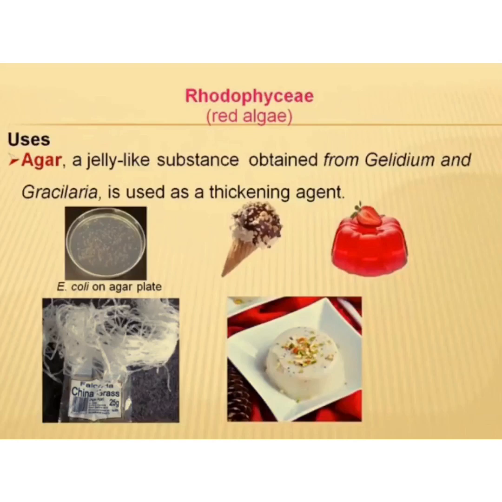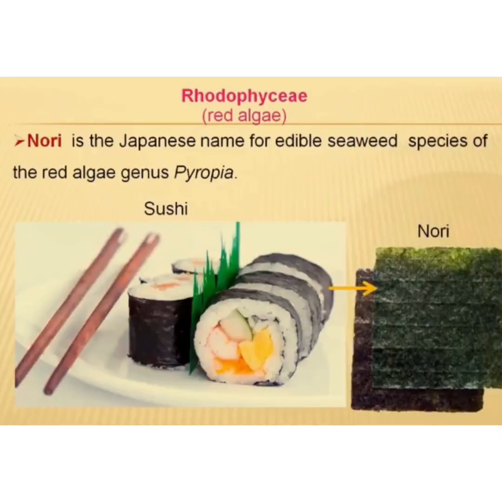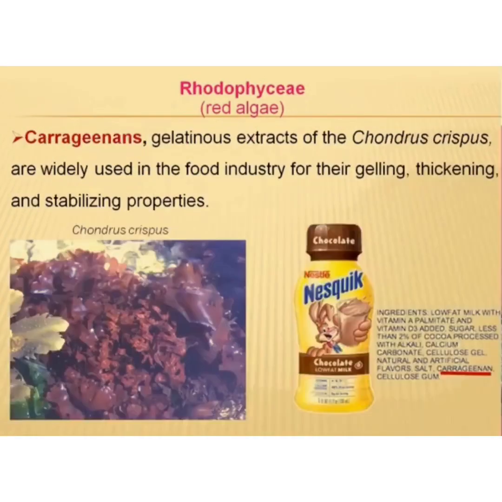Red algae are also very useful. For example, agar, a jelly-like substance obtained from Gelidium and Gracilaria, is used as a thickening agent, so it's used in puddings and ice creams, etc. Nori is the Japanese name for edible seaweed species of the red algae genus Pyropia. So sushi covering is done with the help of this nori. Carrageenans, gelatinous extracts of Chondrus crispus, are widely used in the food industry for their gelling, thickening, and stabilizing properties.